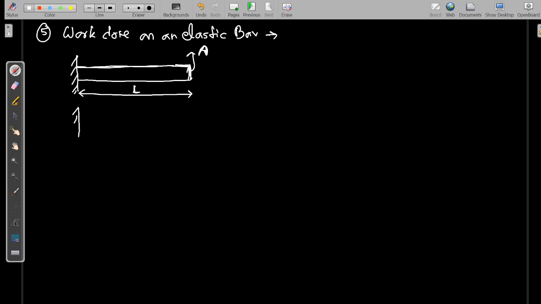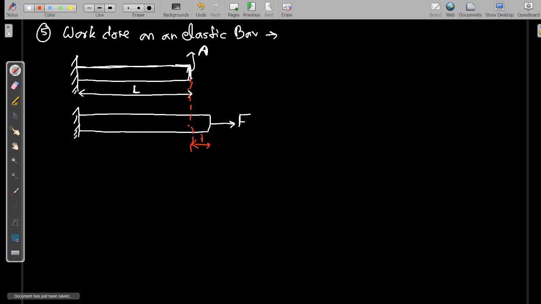Now we have applied a force F, due to which there is an increase in the length of the bar, and the increased length is dl.